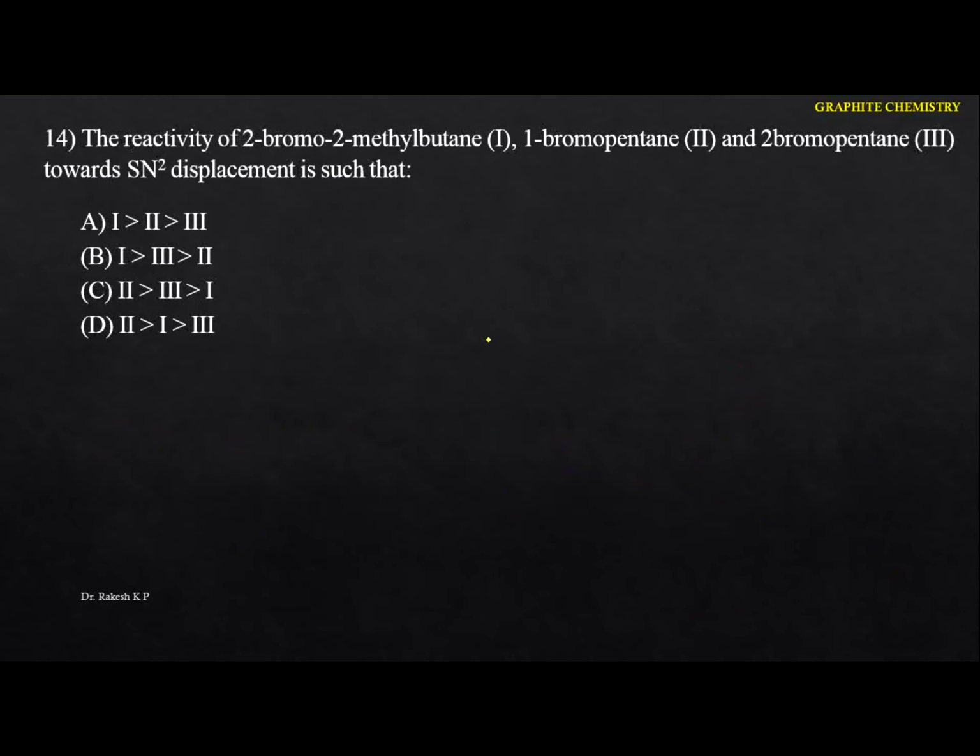The reactivity of 2-bromo-2-methylbutane, 1-bromopentane and 2-bromopentane towards SN2 displacement is such that... Okay, let me take this one here. I'm going to write the structures.